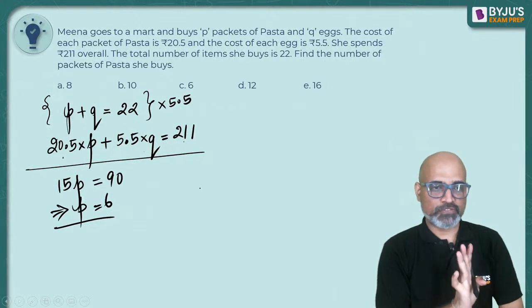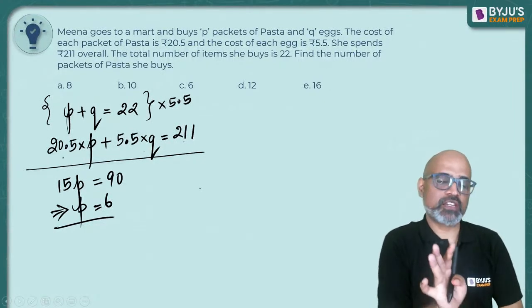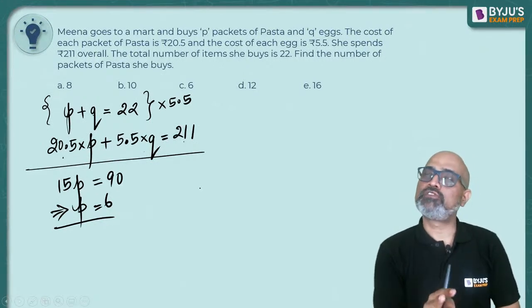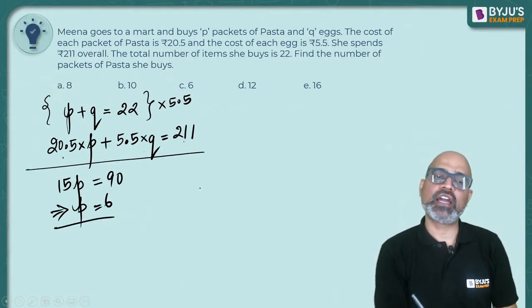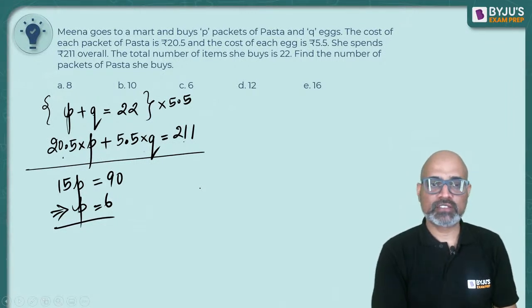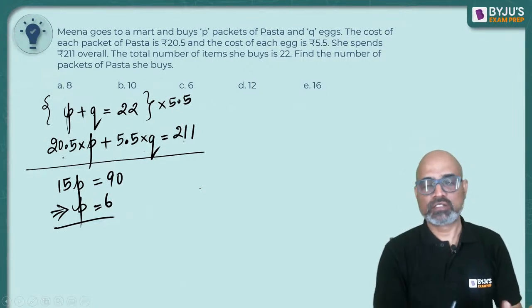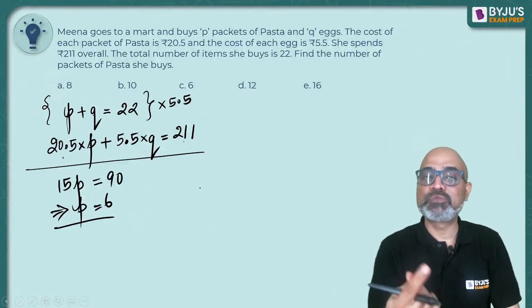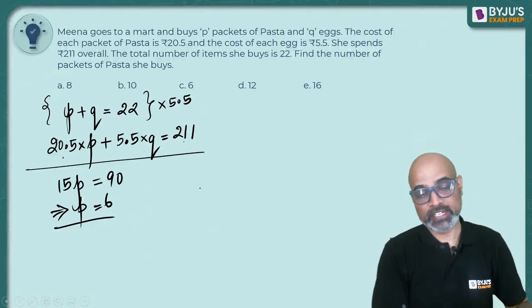Let me just verify once. 15P, 211, and that is 121. 121 and 211, they are 90 away. So 15P is 90, P is going to be 6. So this is 6, right? So this is equation wise. Because I skipped steps, so I have to be careful, right?